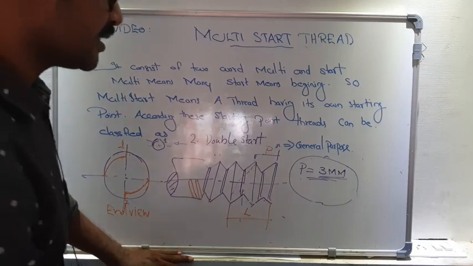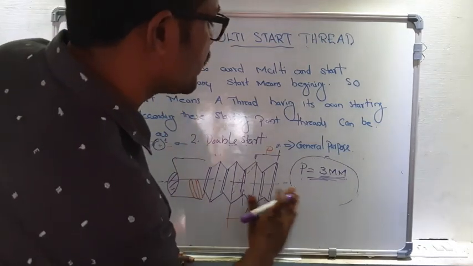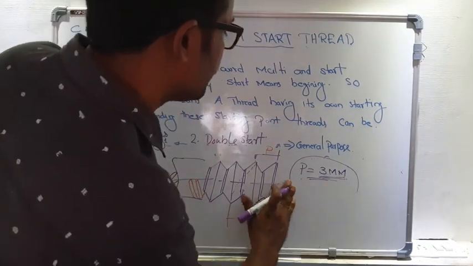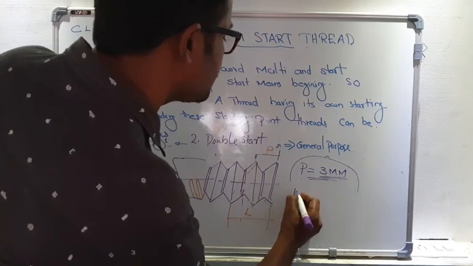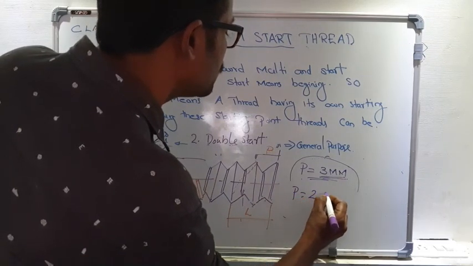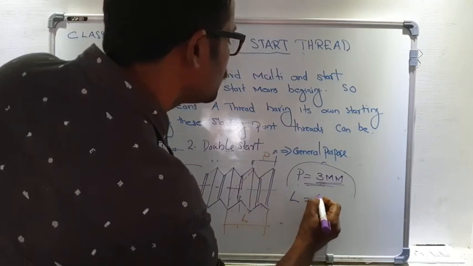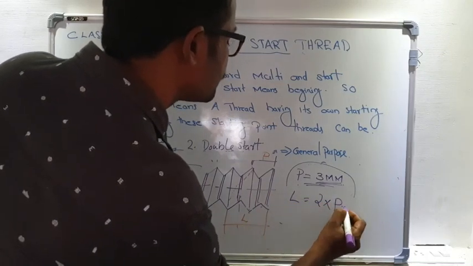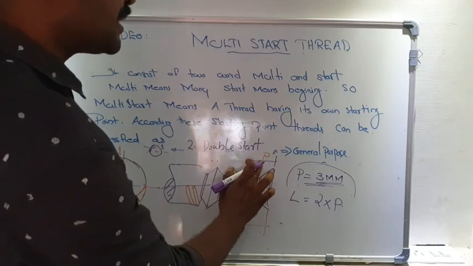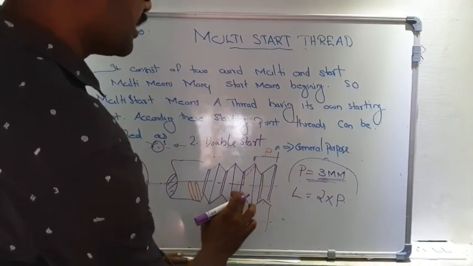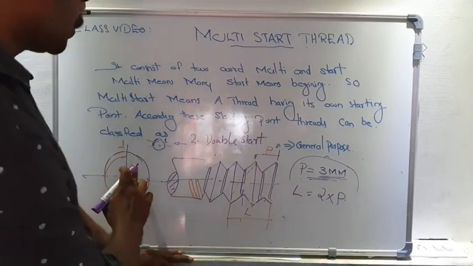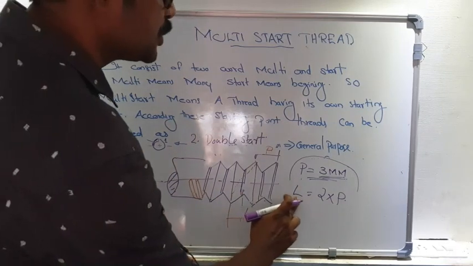That relation is expressed mathematically: lead is equal to 2 into pitch. That means, suppose our pitch is 3 mm, when it has 2 starts, its lead is 2 into pitch.